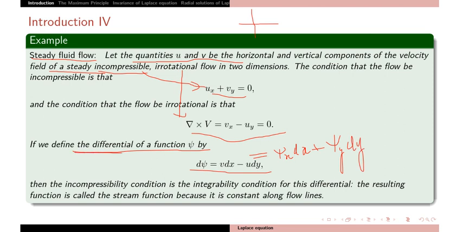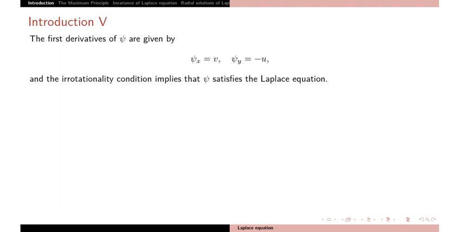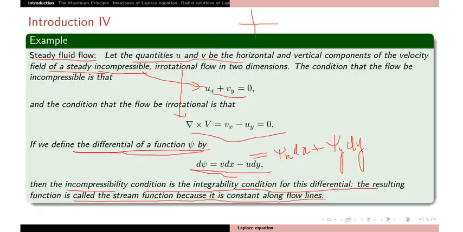If you define the differential of a function psi by this relation, then the incompressibility condition, the first one, is the integrability condition for this differential. The resulting function is called the stream function because it is constant along flow lines. The change is 0 along the flow lines. And you can write the first derivatives from this. What is ψ_x? ψ_x equal to v, and ψ_y equal to minus u.